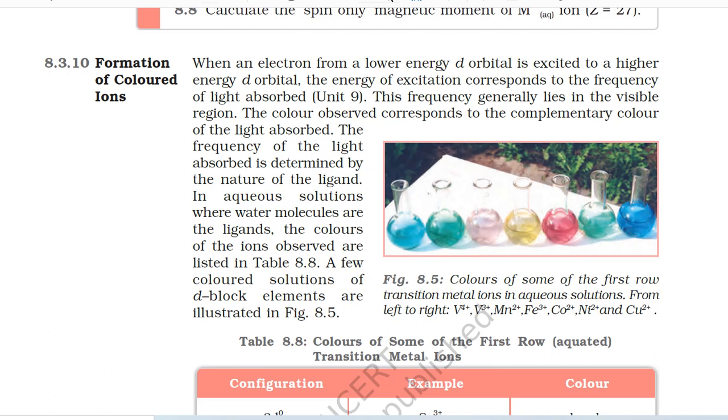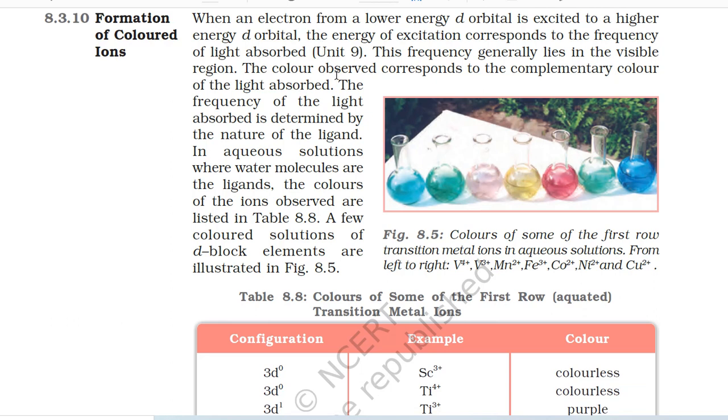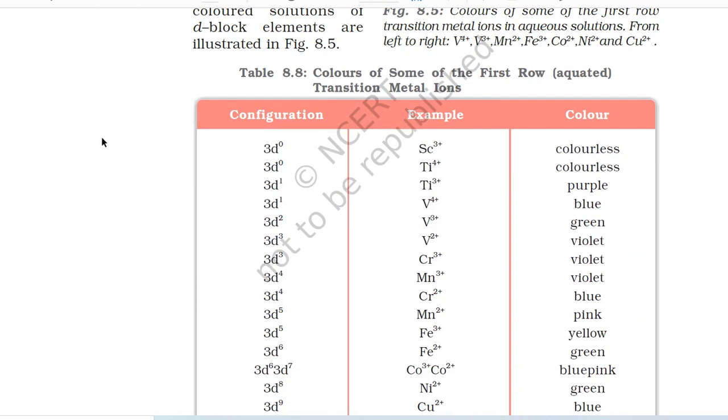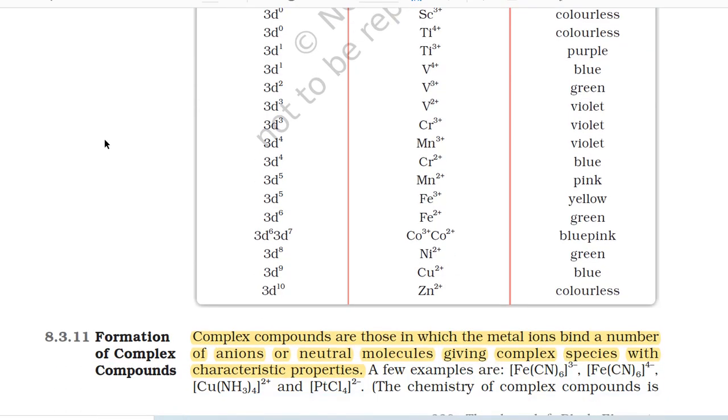In aqueous solutions, where water molecules are the ligands, the colors of the ions observed are listed in table 8.8. A few colored solutions of d block elements are illustrated in figure 8.5. Table 8.8: Colors of some of the first row (aquated) transition metal ions.